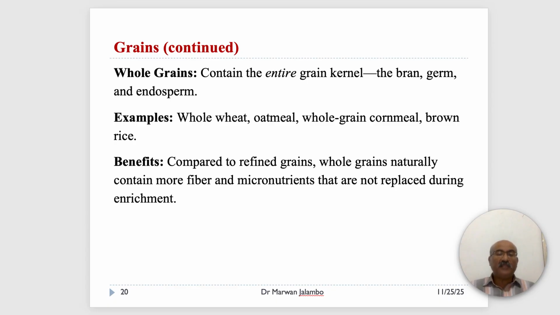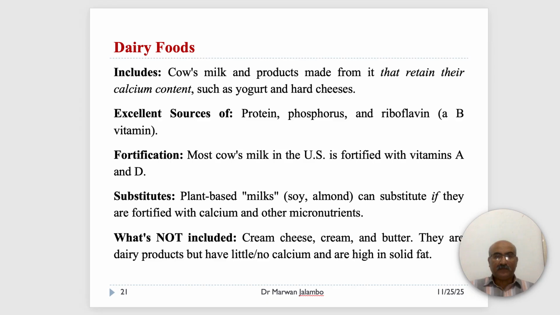So next, let's move to the dairy group. The dairy group includes cow's milk and products made from cow's milk that retain their calcium content. This is a key qualifier. It includes things like yogurt and hard cheeses. Dairy foods are excellent sources of protein, phosphorus, and riboflavin.